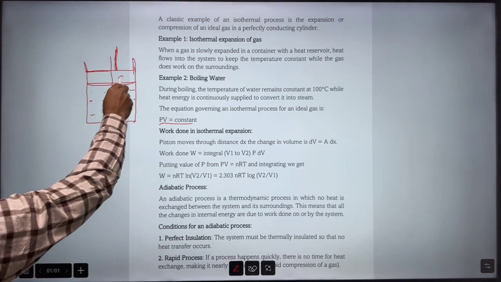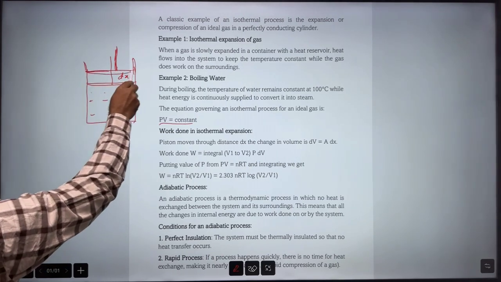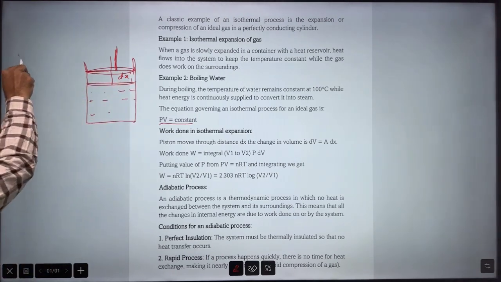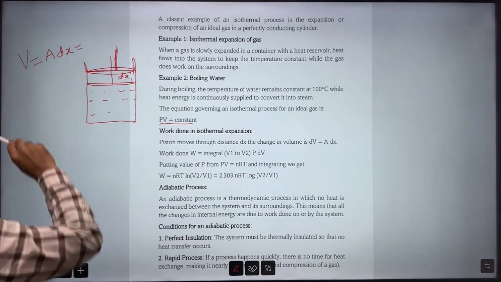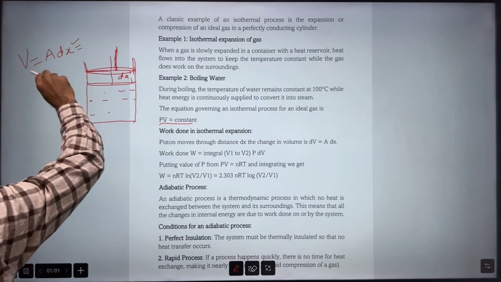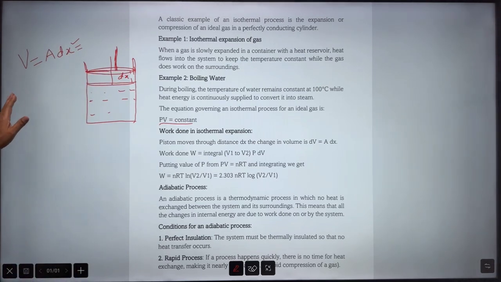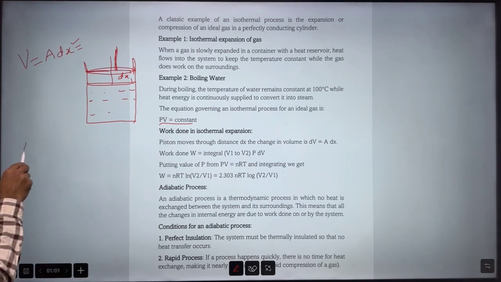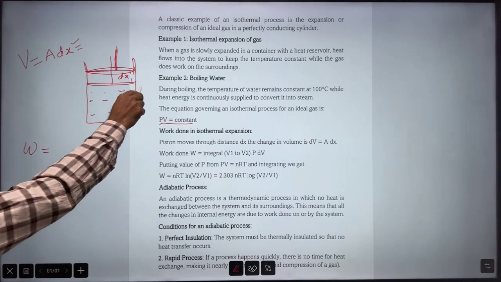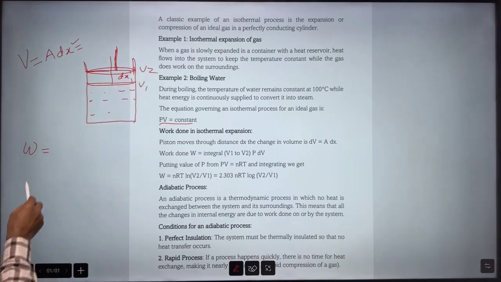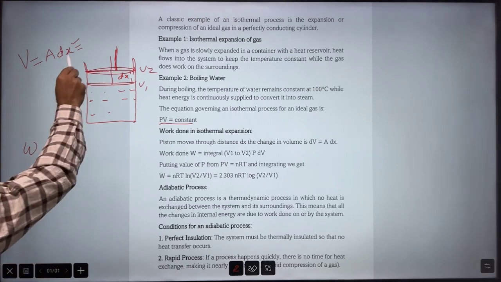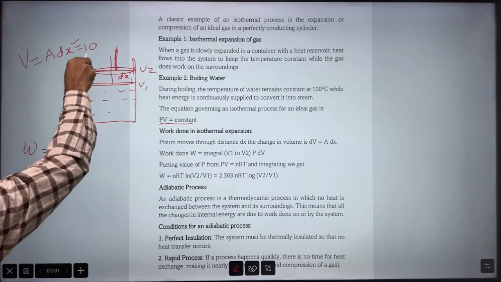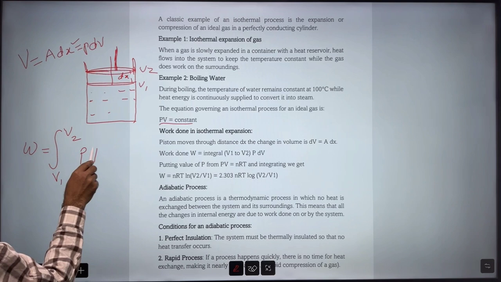Suppose this portion is dx, and the area of the piston is A. So volume we can easily find, A into dx, which can be written as dV, but for now let's write A dx. Later I will put it in that form. Suppose we want to find the work done. If initial volume is V1 and final volume is V2, we can integrate from V1 to V2, and then P A dx, or P dV, we can write here.